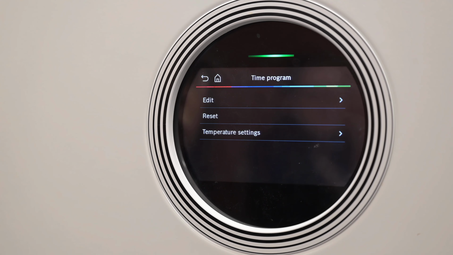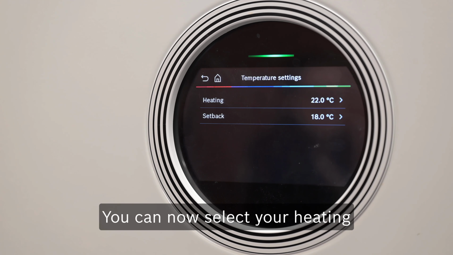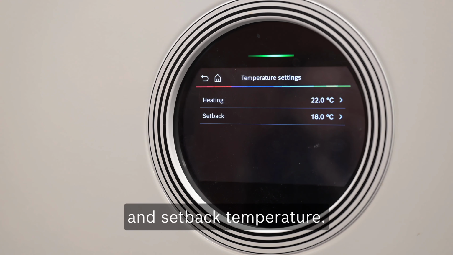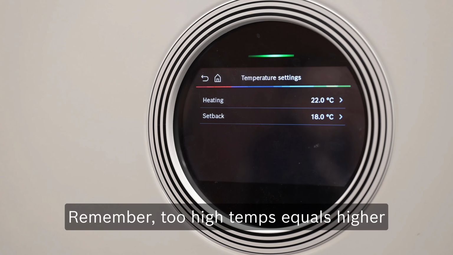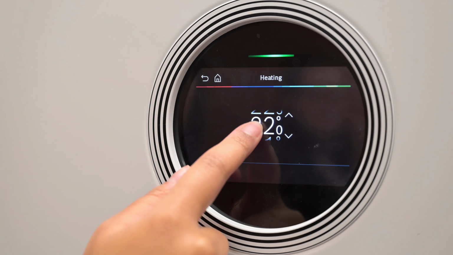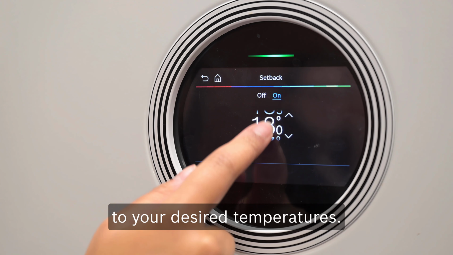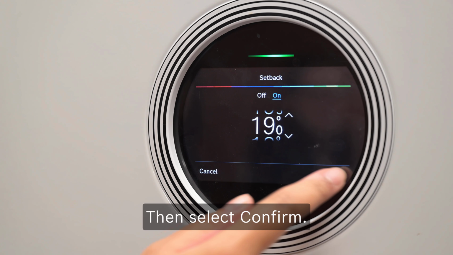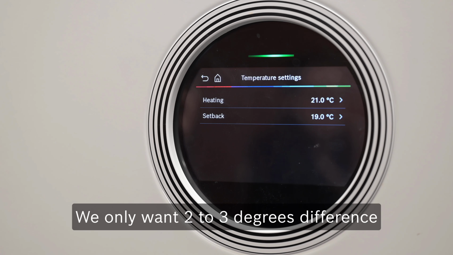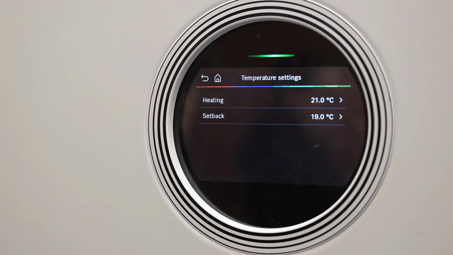Select Time Program. Firstly, select temperature settings. You can now select your heating and setback temperature. Remember, too high temps equals higher running costs and low efficiency. To change each temperature, click within and scroll to your desired temperatures. Then select Confirm. Only 2 to 3 degrees difference between daytime heating temp and nighttime setback temp.